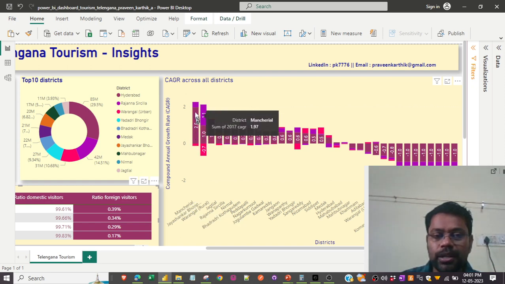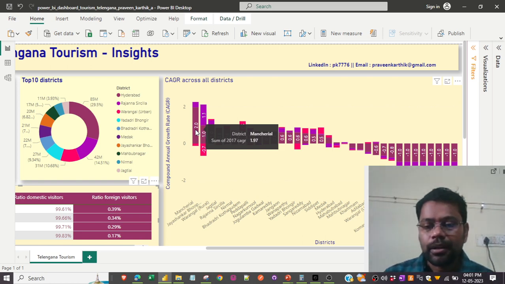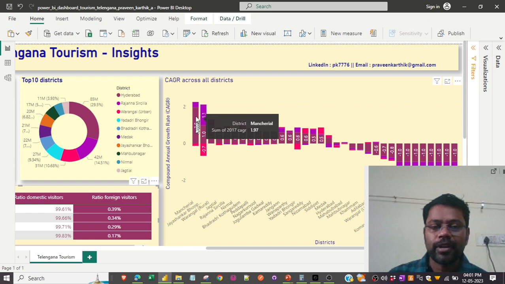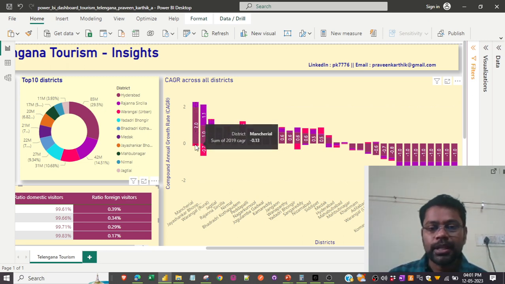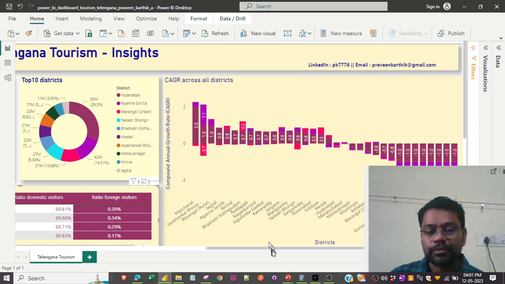Mancherial is the district where, say for example, in 2017, the annual rate of visitors increased by 1.9 percent, and this is a rounded value. And in 2018, if you see, it has come down to 0.29. And in 2019 it has further come down to minus 0.13, which means that the number of visitors visiting Mancherial district year on year is decreasing. So that is the insight that this particular graph is showing.